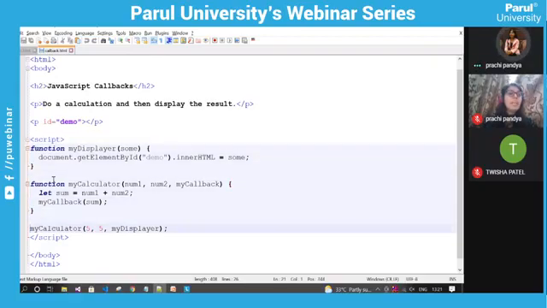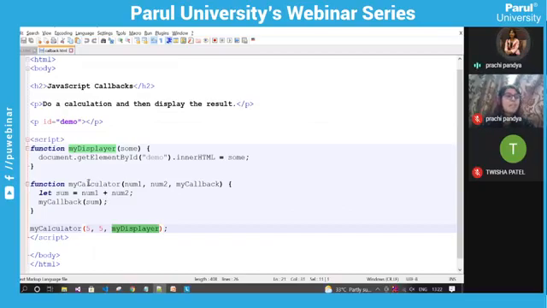Here we have two function definitions, myDisplayer and myCalculator. What is the myDisplayer function? It will display the value of the summation of two numbers. So whenever I call myCalculator and pass two numbers, 5 and 5, and call this function, what is a callback function? When one function is passed as an argument inside another function.